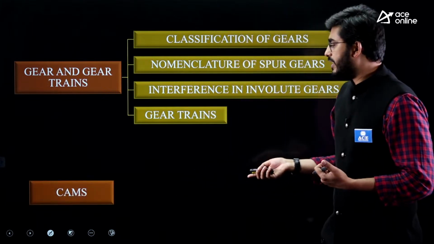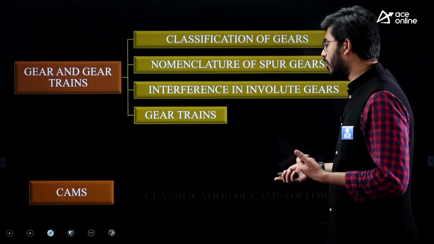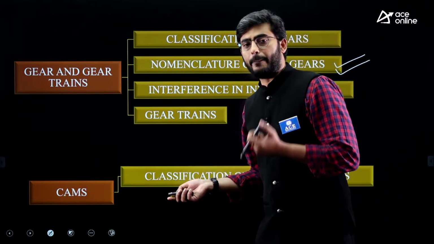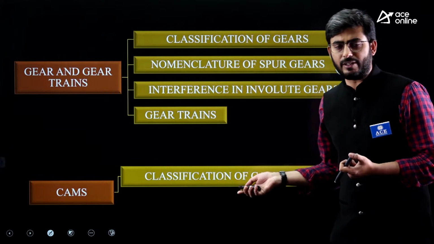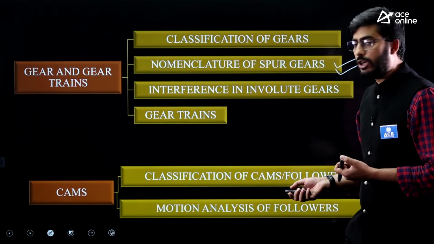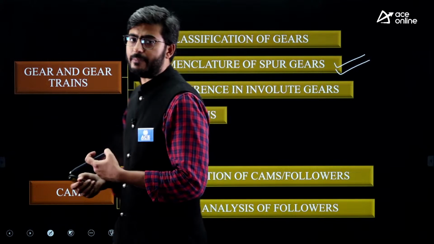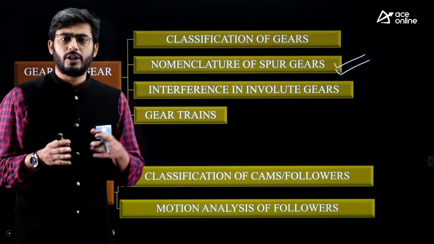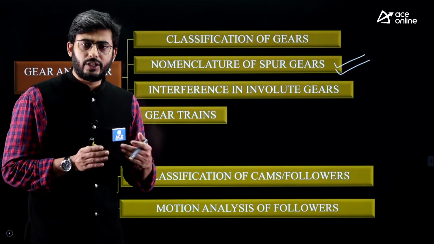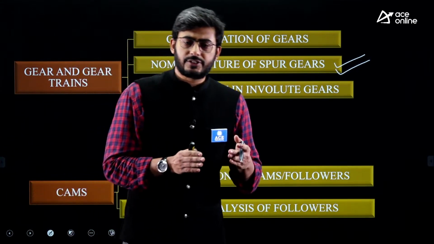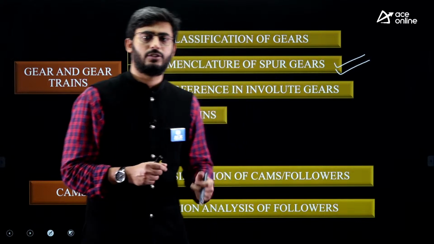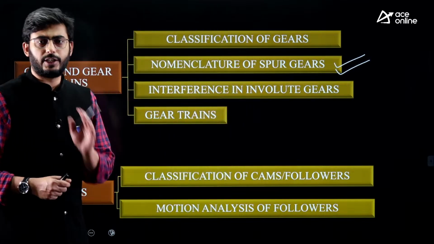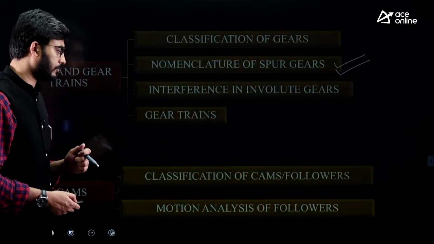Next one is cam and followers. Under cam and followers, we have only two topics. One is the classification of cam and followers, and another is motion analysis of cam and followers. In the motion analysis, we generally talk about uniform velocity motion, uniform acceleration motion, simple harmonic motion and cycloidal motion. These are the four motions included in the syllabus.